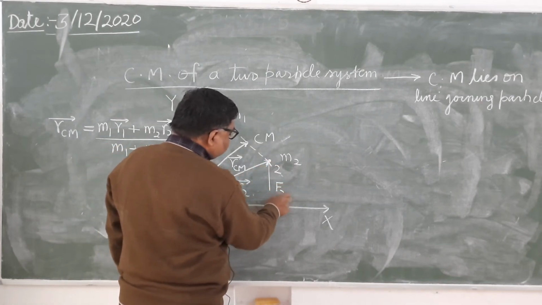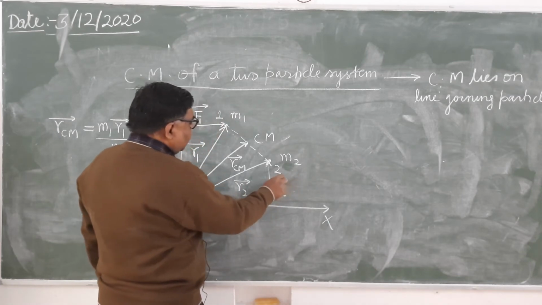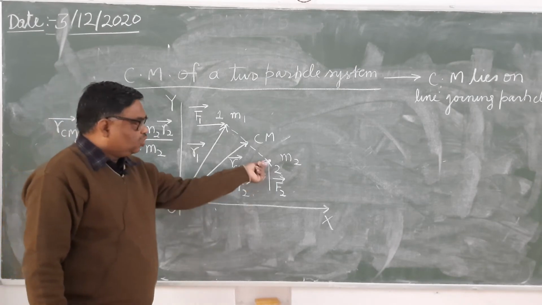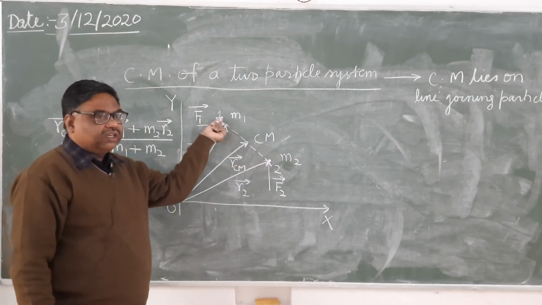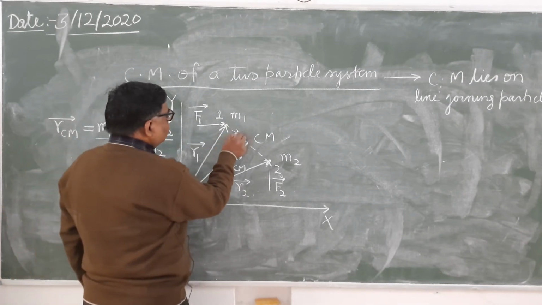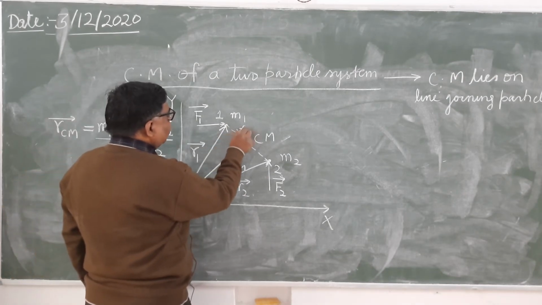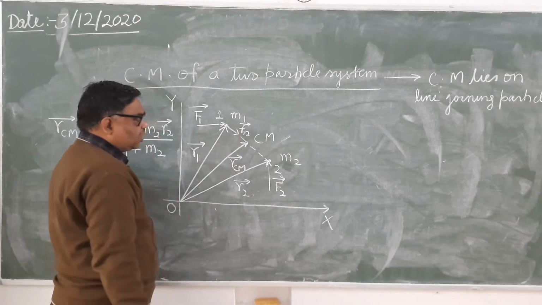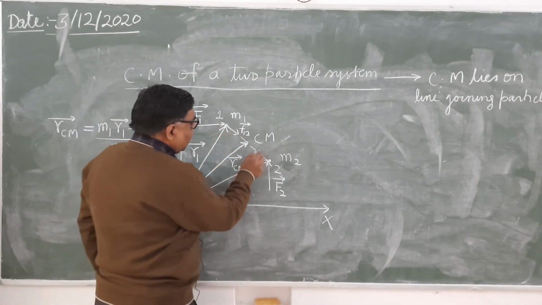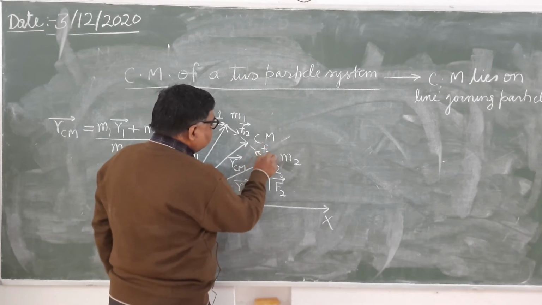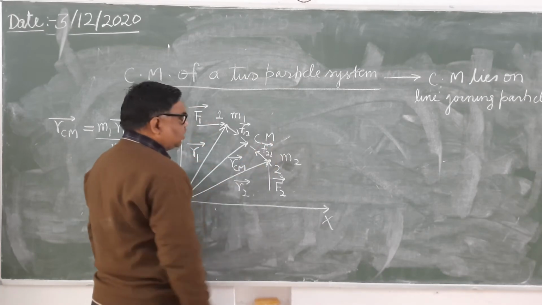There will be internal forces also. Particle 2 is attracting 1 and 1 is attracting 2. That will be the internal force. So suppose this is F12, the force exerted by 2 on 1, and similarly F21 is acting on this.